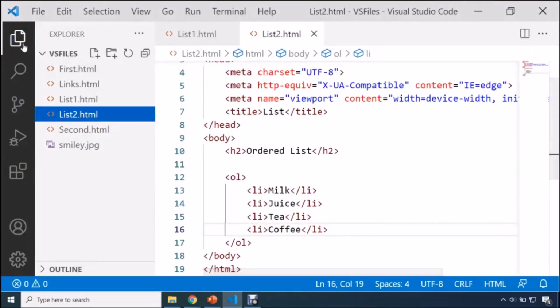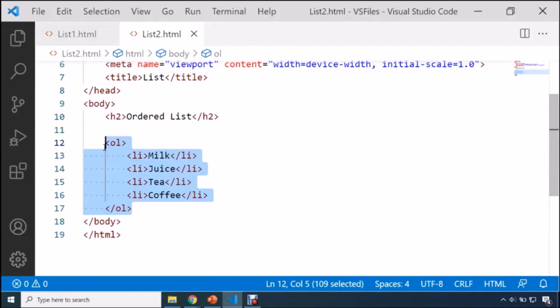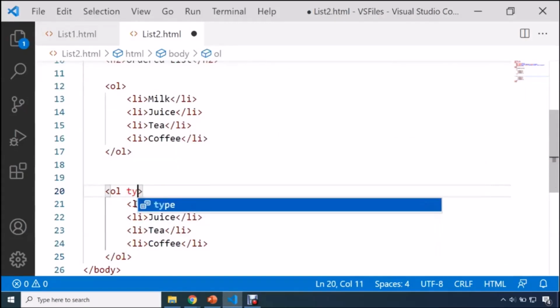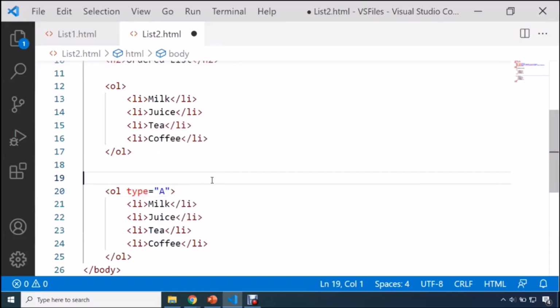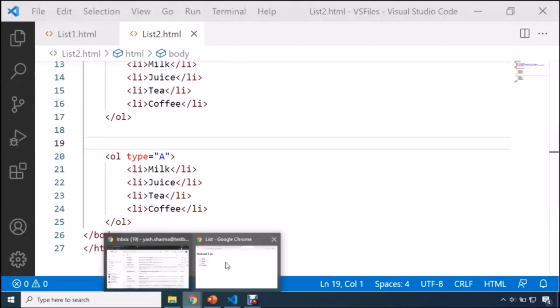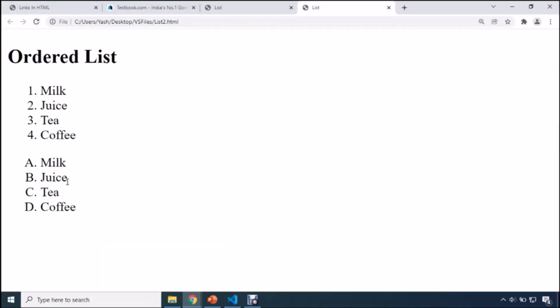But let's say you want to display your set of items in alphabetical order. So guys, here what you need to do is use an attribute, and the name of that attribute is type. If you want to display it in alphabetical order, here you can write capital A. Now, if we specify capital A, then your set of items will be displayed in alphabetical order, and this time HTML will be using capital alphabets: capital A, capital B, capital C, and capital D.